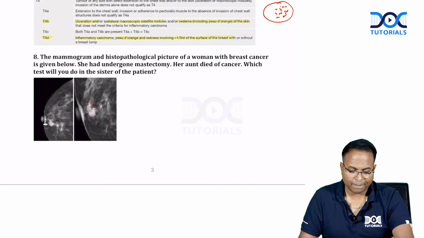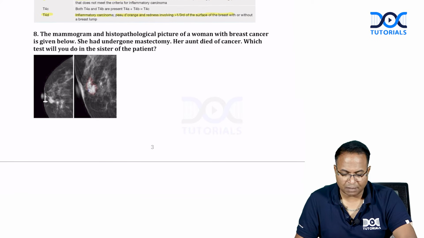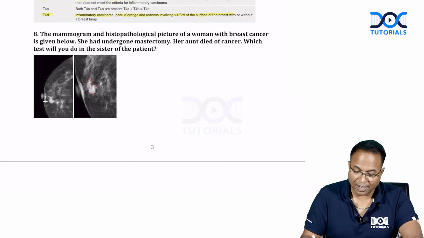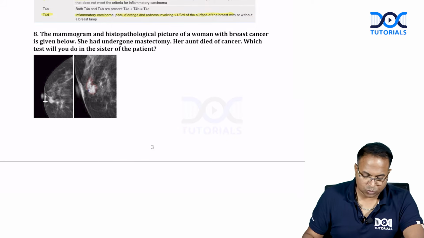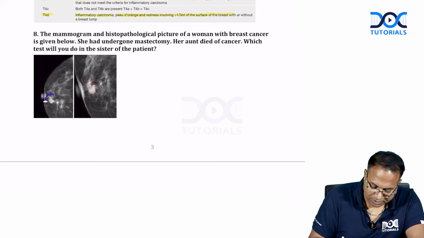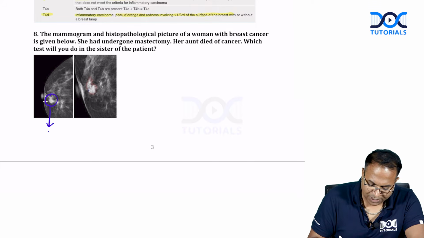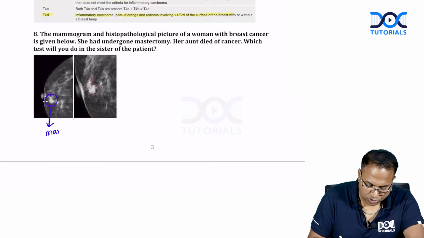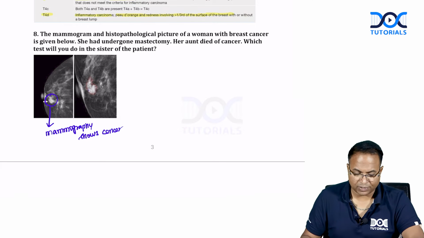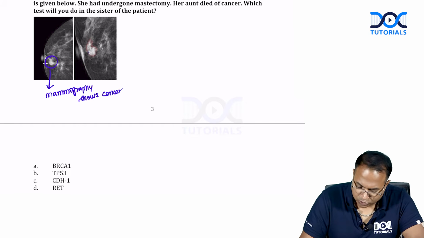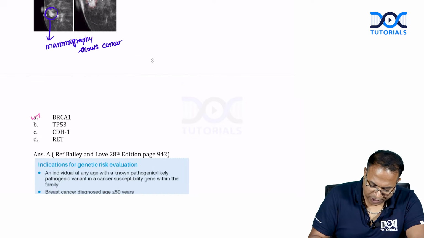Okay. So the mammogram and histopathological picture of a woman with breast cancer is given below. She had undergone mastectomy. Her aunt died of cancer. Which test will you do in the sister of the patient? So this patient is having a tumor. This is a calcification. Branching calcifications. Mammography shows cancer. So aunt died of cancer, so there is a family history of cancer. So what will you do for this case? So I should check for BRCA1 mutation.